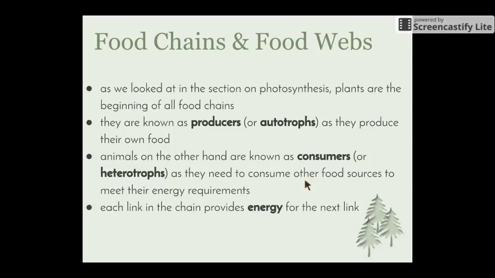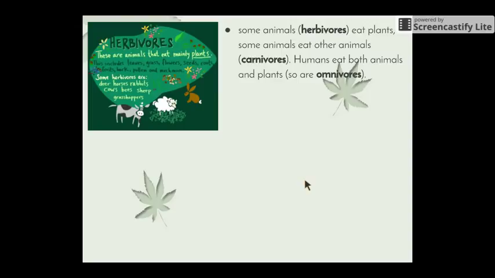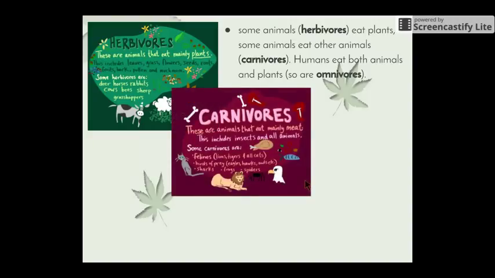As we saw in the previous picture, each link in the chain provides energy for the next link. Some animals, which are known as herbivores, eat plants, and these can include things like deer, horses, rabbits, cows, sheep, grasshoppers, and even bees that consume flower material. Then we have animals that eat other animals, which can include insects, felines, so large cats like lions and tigers, birds of prey, including eagles, hawks, sharks, frogs, and spiders.